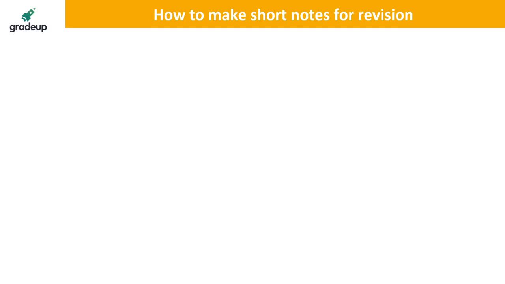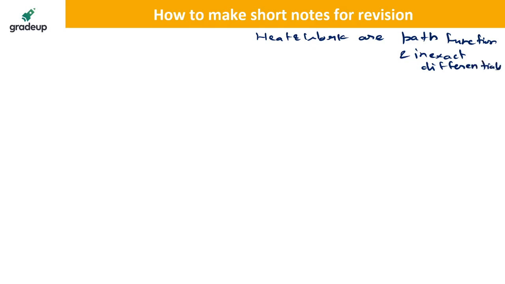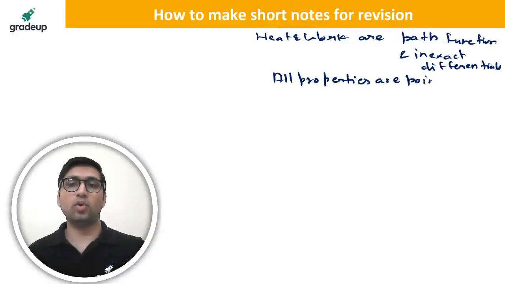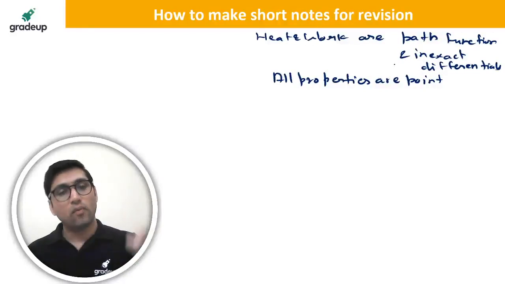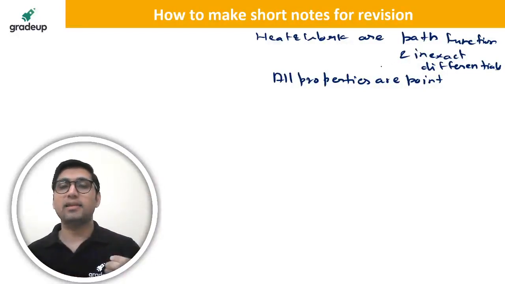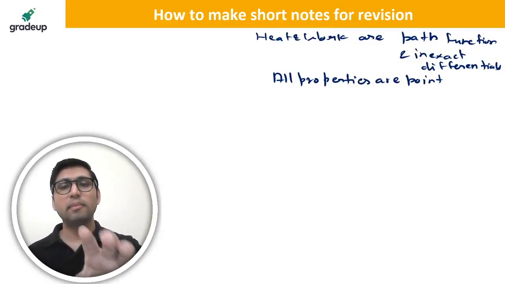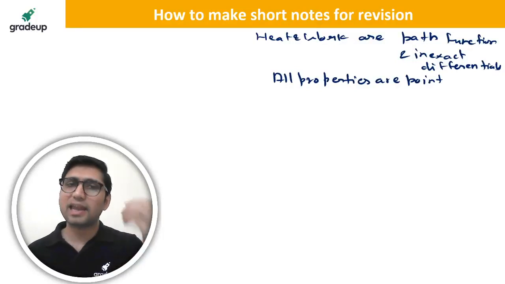Okay. So this is an example. One more thing: for example, you can write that heat and work are path functions. This is a question which is asked so many times. Path function and inexact differential, right? They are path functions and inexact differentials. You can write that all properties are point functions. Because I know that in so many exams these things have been asked, whether it is the ISRO exam, the CIL or Coal India exam, the SSC JE exam. These are some important 1 mark questions which are asked, even in the GATE exam also.